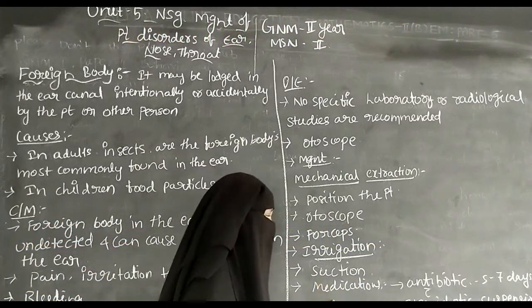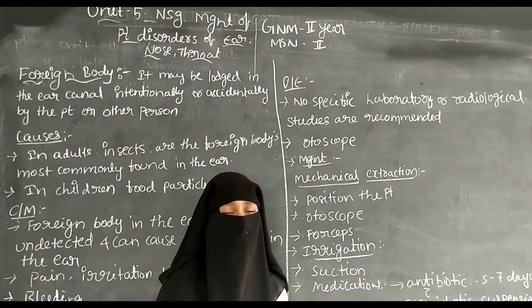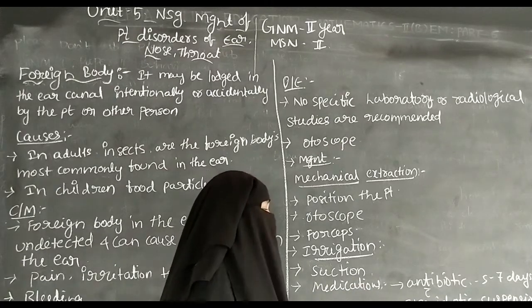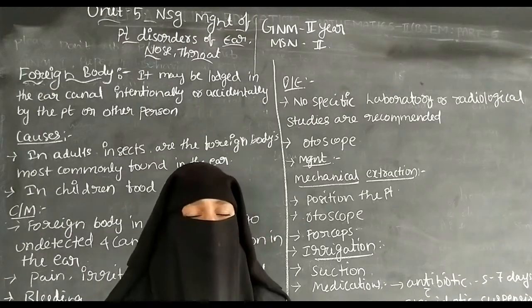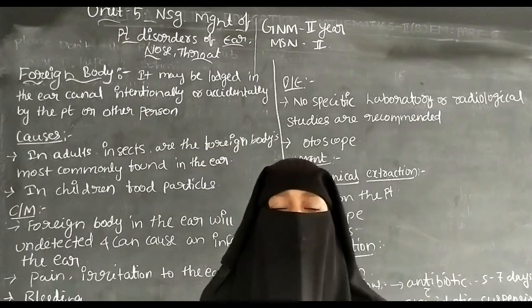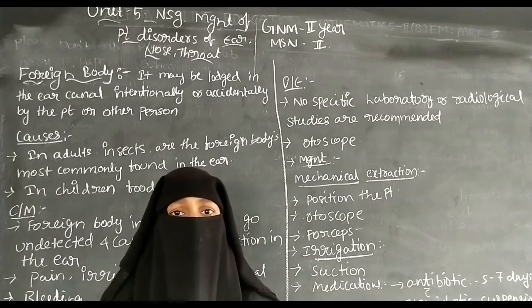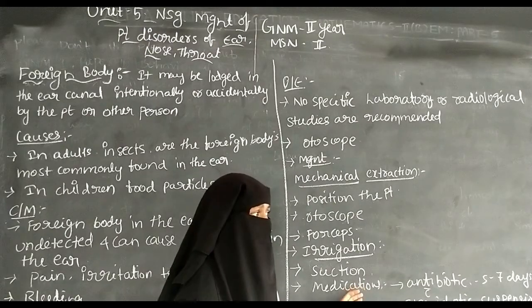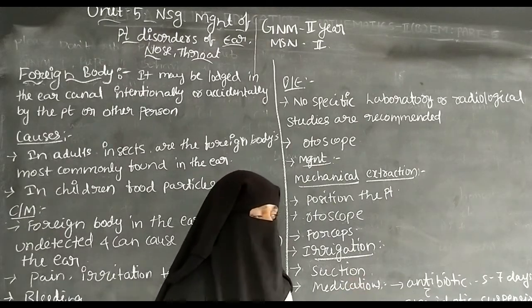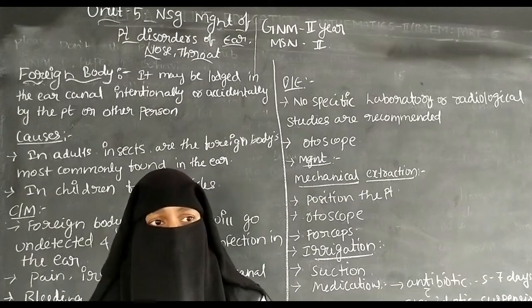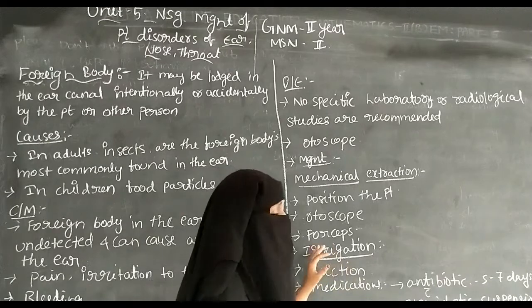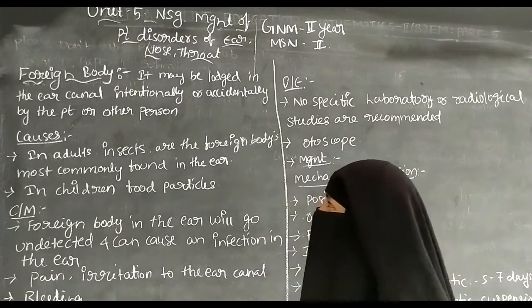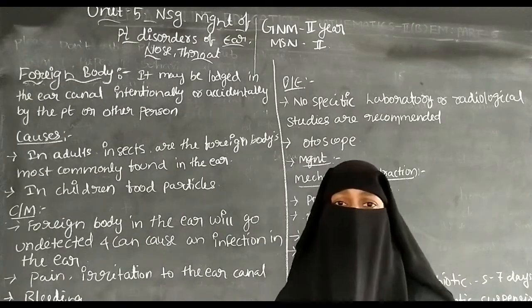And the next one is the medications. It includes antibiotics, and along with these antibiotics the steroid otic suspension can be used to reduce the infection and inflammation. The antibiotics can be used for 5 to 7 days. So for 5 to 7 days the medications can be given to the patient. So that is about the foreign bodies in the ear canal.